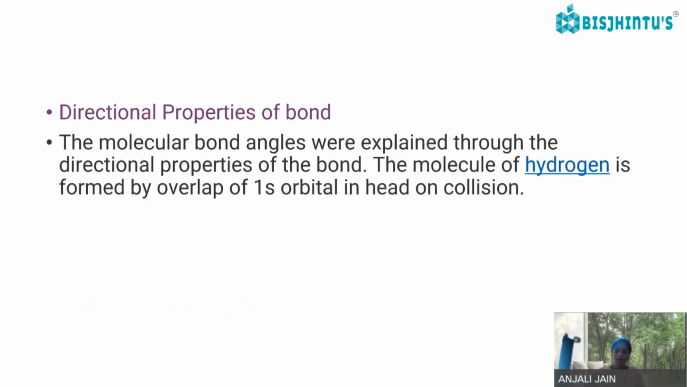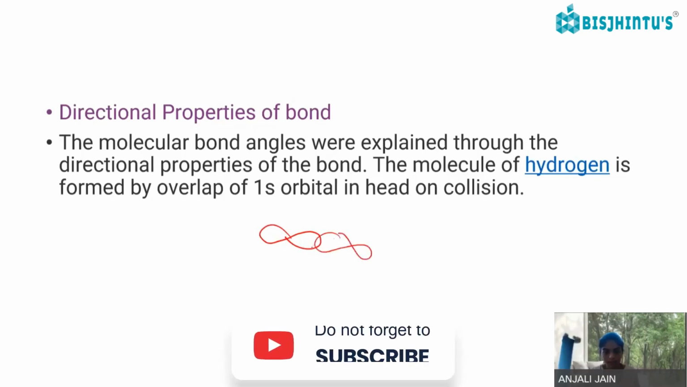Now, directional properties of bonds. The molecular bond angles were explained through the directional properties of the bond, and the molecule of hydrogen is formed by the overlap of 1s orbitals on head-to-head collision. Like this, hydrogen. So the 1s orbital is there for the hydrogen.